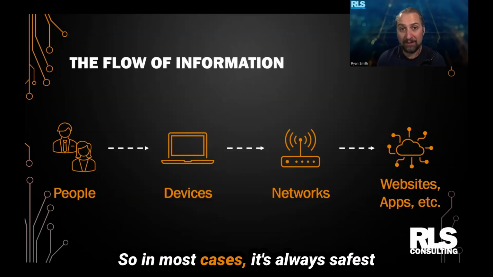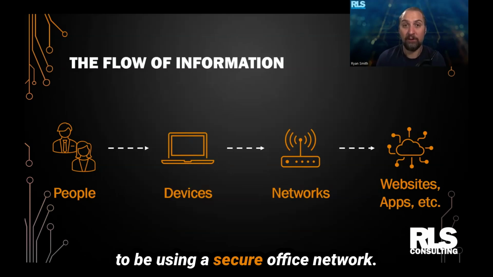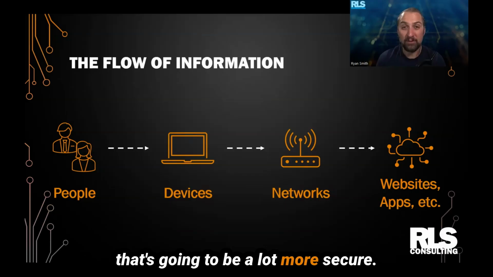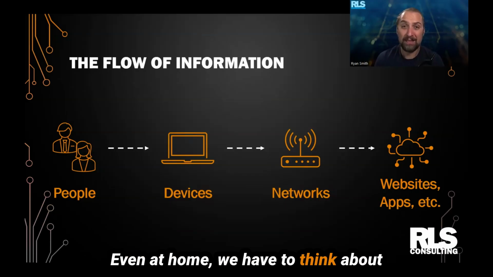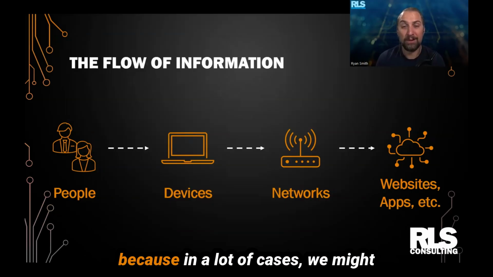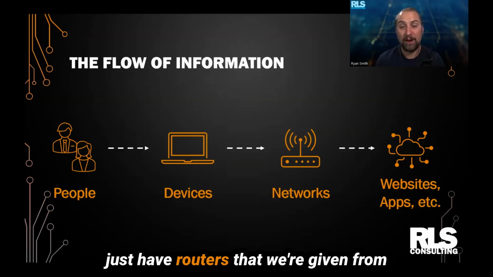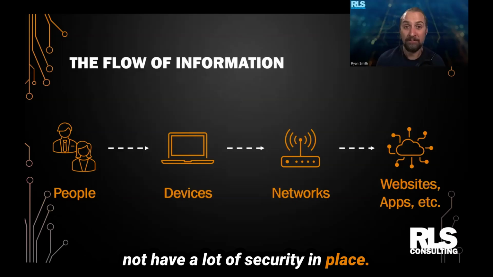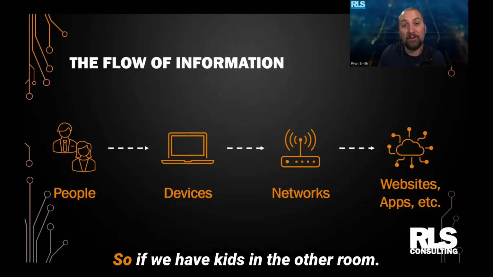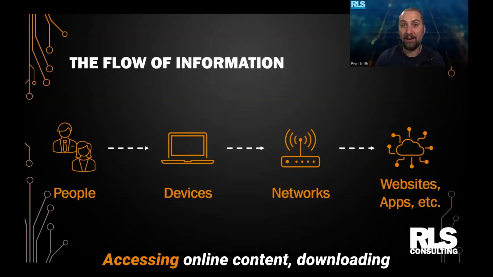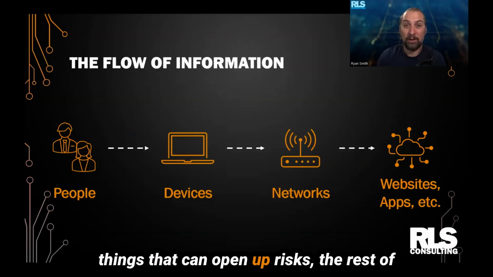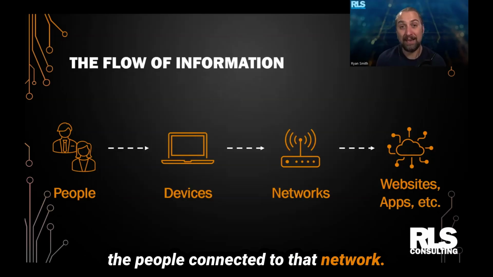So in most cases, it's always safest to be using a secure office network. If you have to use a mobile network, that's going to be a lot more secure. Even at home, we have to think about how we're securing our home networks because in a lot of cases, we might just have routers that were given from our cable company and they might not have a lot of security in place. And we have to think about who else is using that network. So if we have kids in the other room accessing online content, downloading games or whatever, these are things that can open up risks to the rest of the people connected to that network.